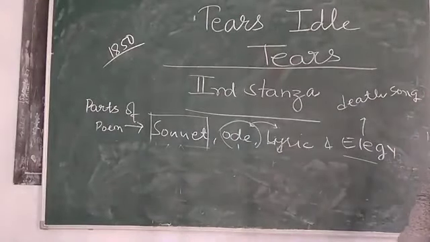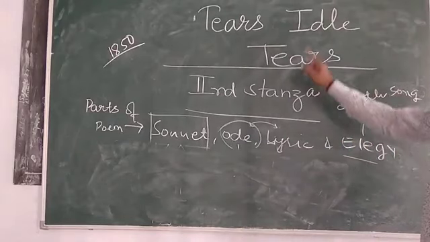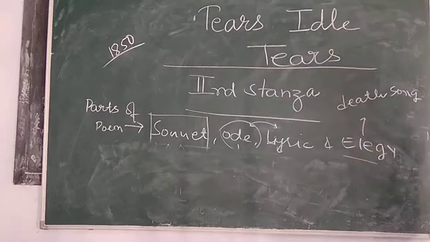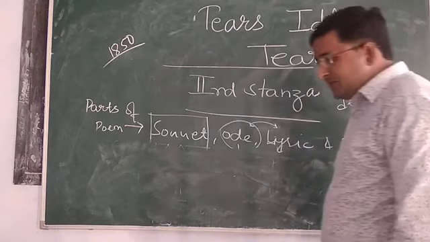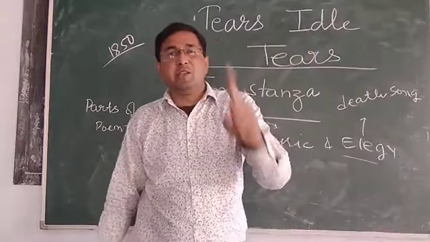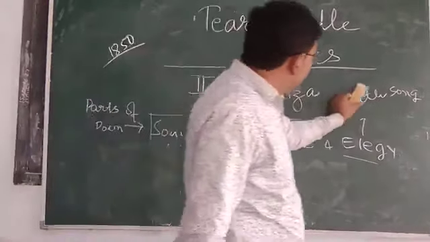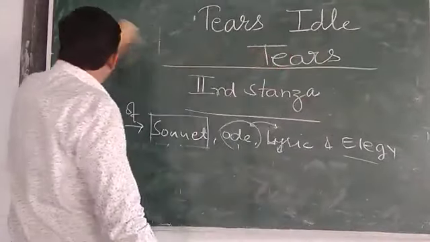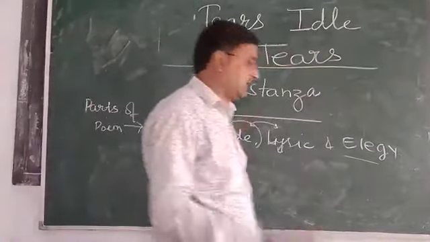In Memoriam is an elegy written by the same poet of Tears, Idle Tears. But this poem, In Memoriam, is upon the death of one single person. Why am I telling you now? Because I am making a difference: an elegy may be written upon one person or more than one person.